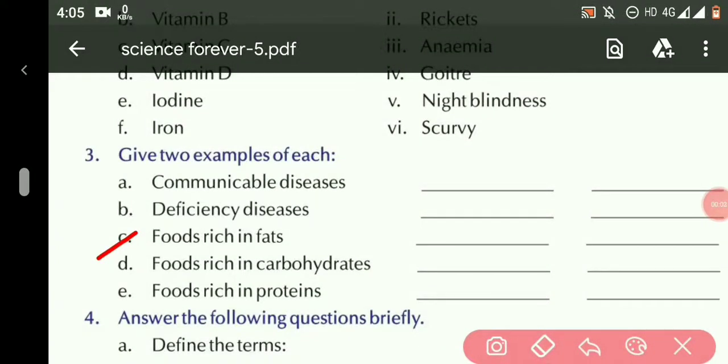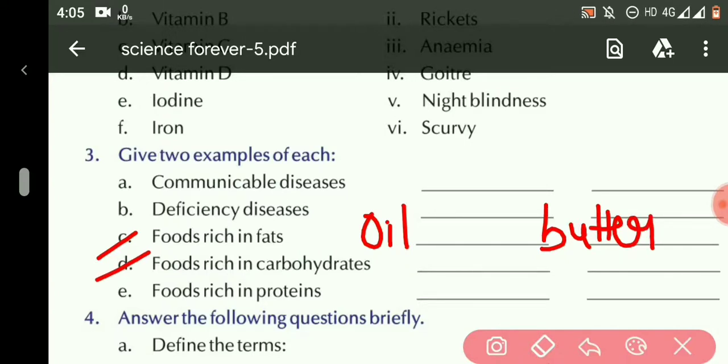C part, foods rich in fats. We have to give the examples of food which are rich in fats. So the example is oil and second one is butter. D. Foods rich in carbohydrates. So the example is bread and second example is rice.